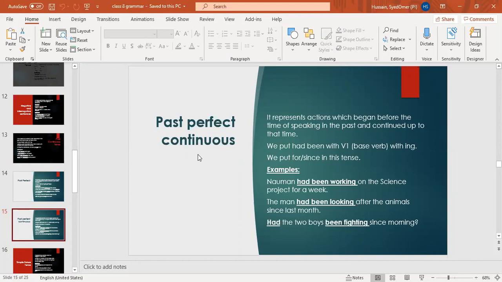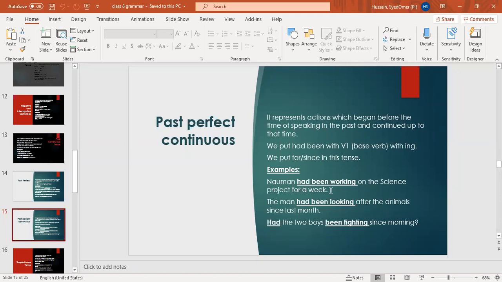Now you can look at the slide. It represents actions which began before the time of speaking in the past and continued up to that time. We put had been with the base verb with ing. We put for instance in this tense. Examples: Noman had been working on the science project for a week. Time period is mentioned. If no time period, then Noman was working on the science project.